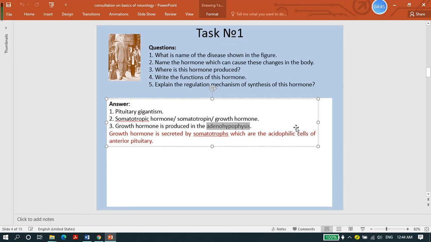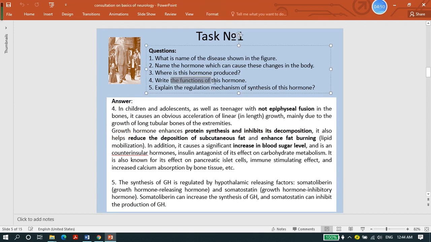And let's see question number 4. It says, write the functions of this hormone. So you just need to write the functions of growth hormone. Here we said in children and adolescents, as well as teenagers without epiphyseal fusion of bones, it causes obvious acceleration of linear growth, mainly due to the growth of the long tubular bones of the extremities.